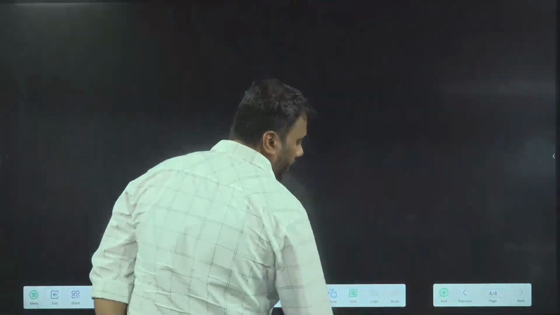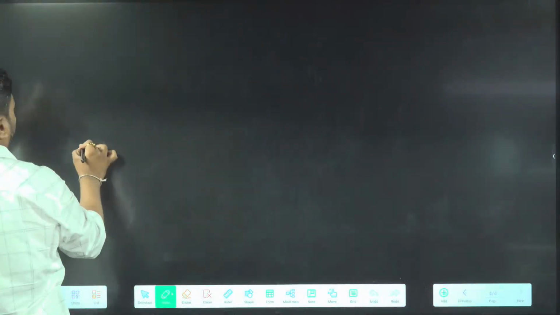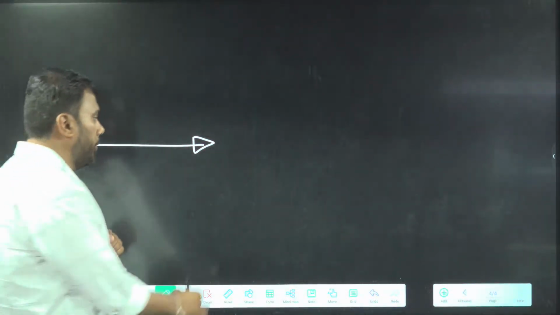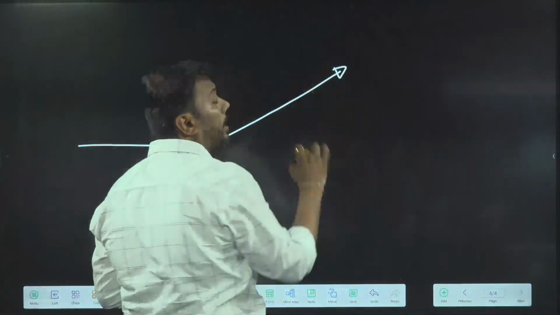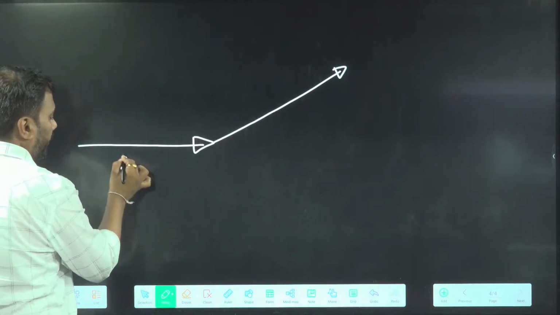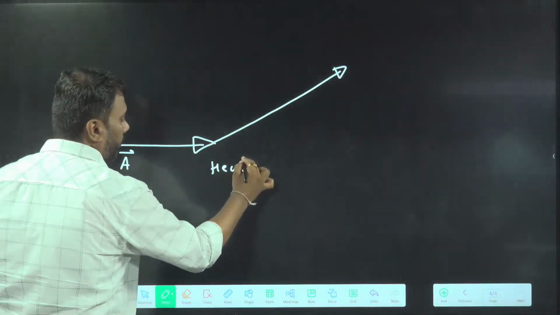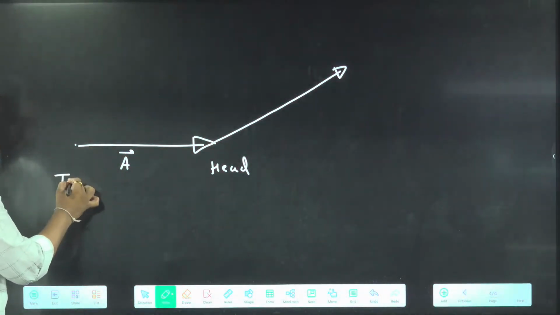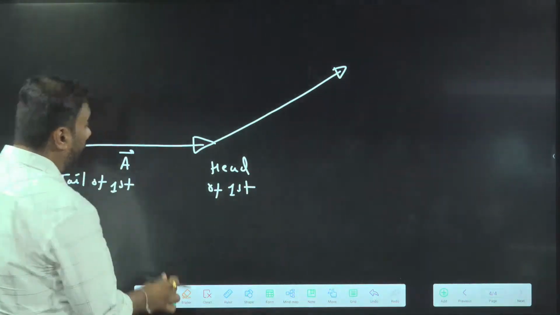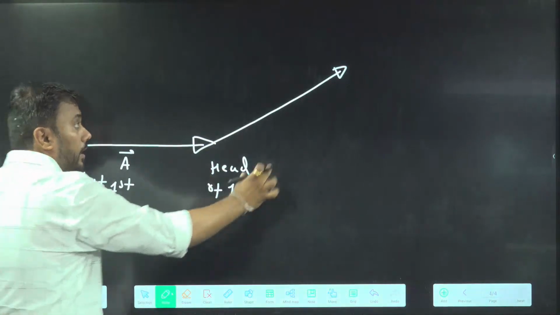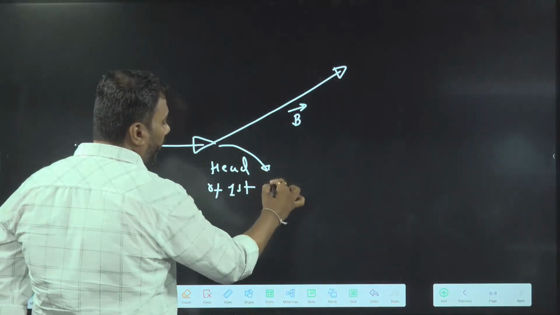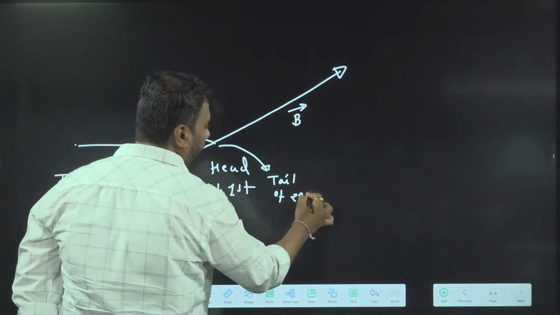Triangle law of vector addition. Write down triangle law of vector addition. If two vectors are arranged such that on the head of first vector, this is my first vector, this is the head of the first vector, and this is the tail of the first vector. I am arranging on the head of first vector the tail of my second vector. I have arranged two vectors such that on the head of first, tail of second is arranged.